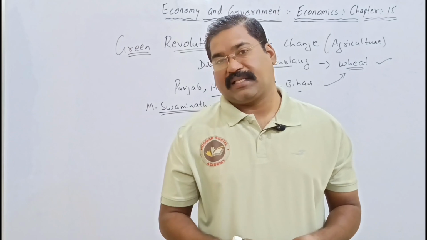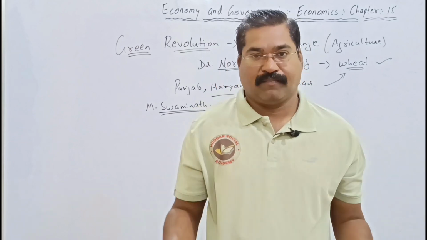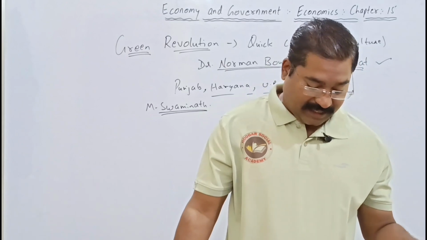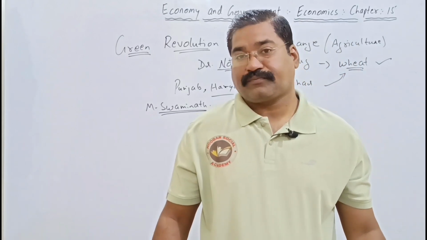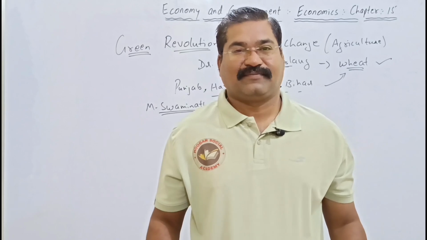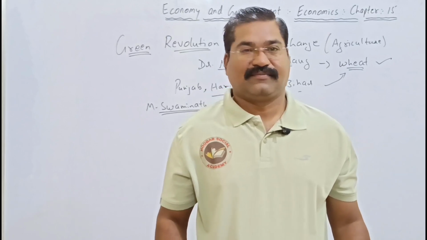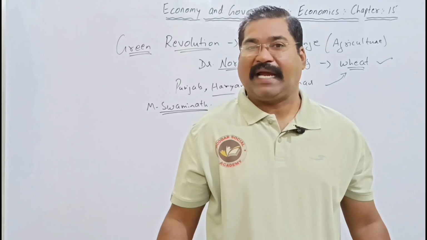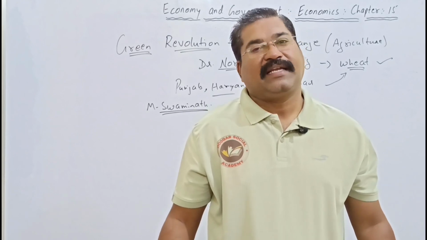So M. Swaminathan has his own role in the country called India. Let us understand about M. Swaminathan and his contribution in our next session.